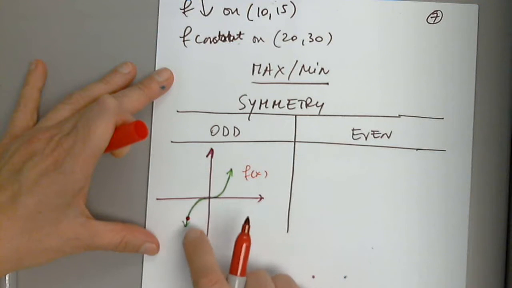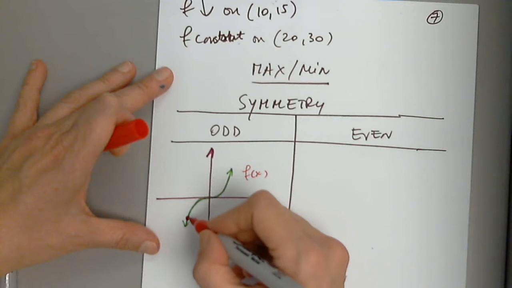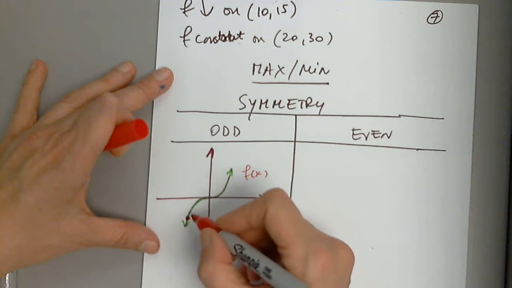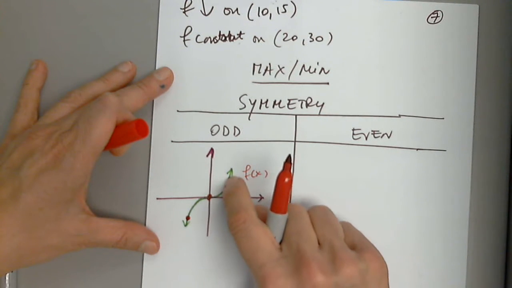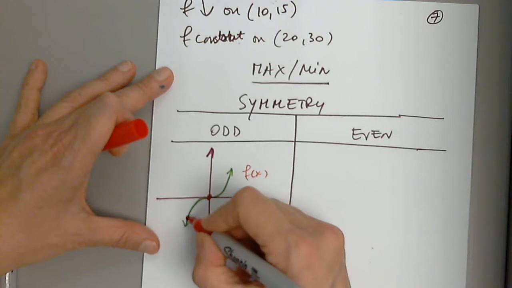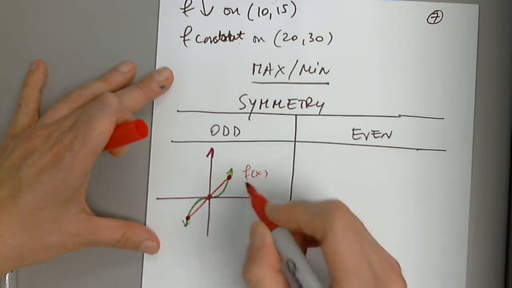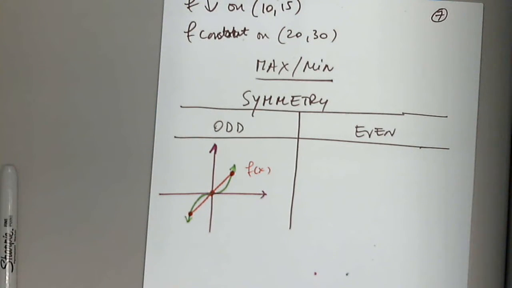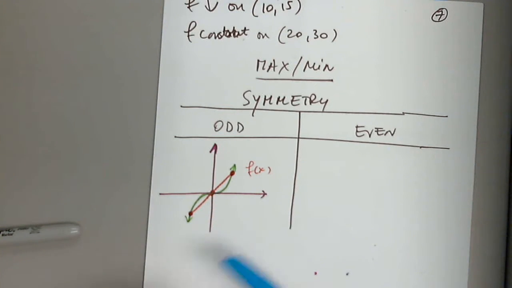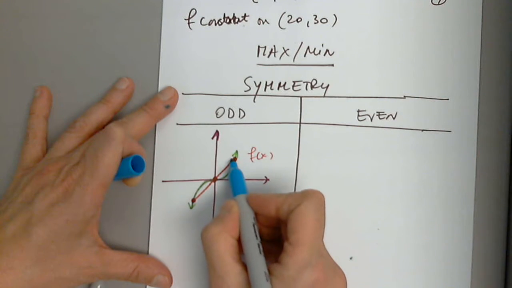I'm going to pick a point in the third quadrant. I'm going to draw a line segment through this point and the origin. And I'm going to extend it till it hits the graph on the other side of the origin in quadrant 1. So I connect these two. I extend this line segment, and it hits the graph of f of x again in the first quadrant. Now I need you to help me here. If I say this is x, please help me tell me what this is.